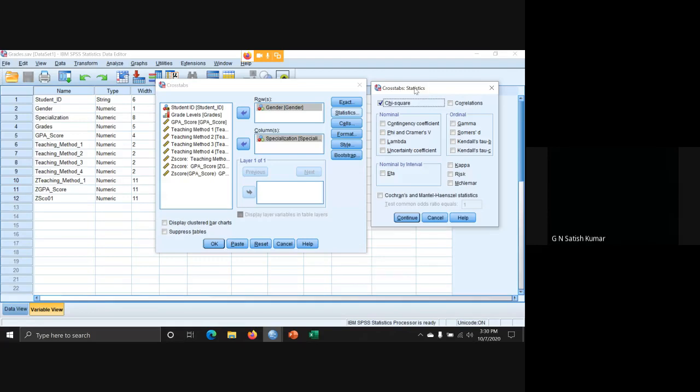Select chi-square, click Continue and click OK. Is it okay? Right.